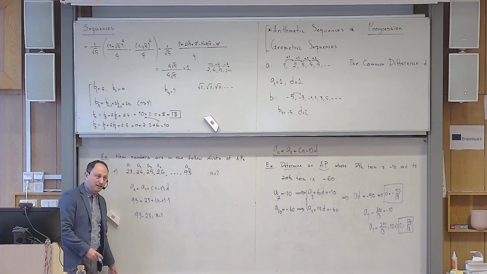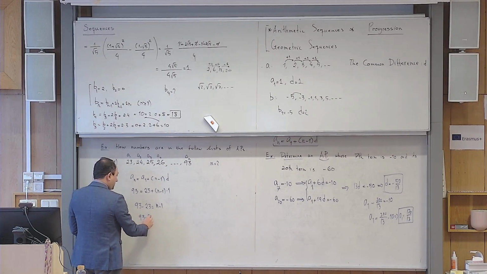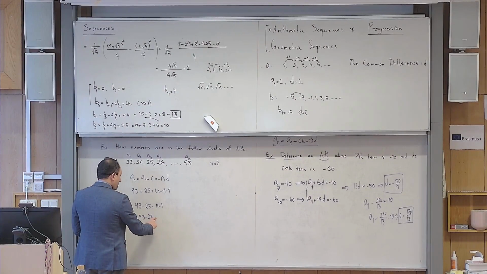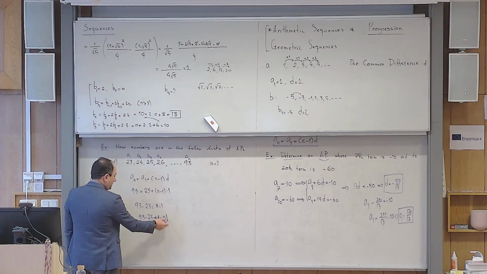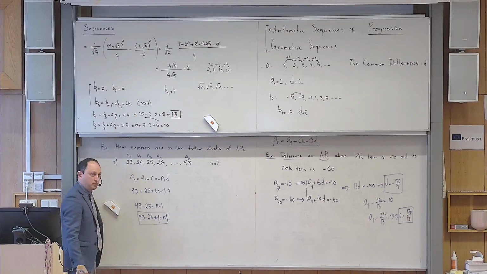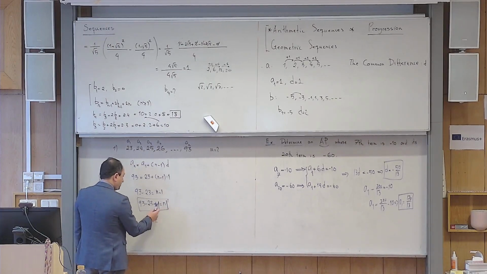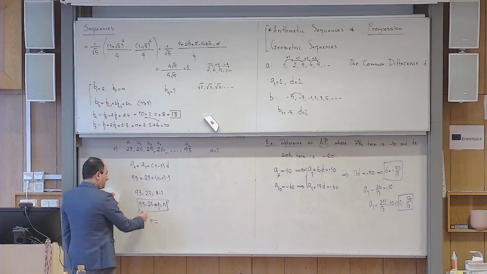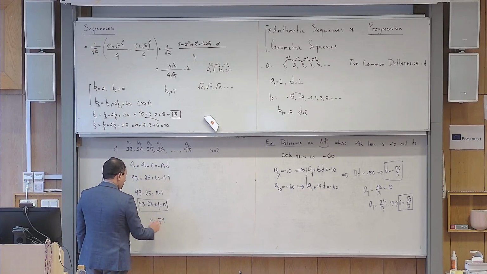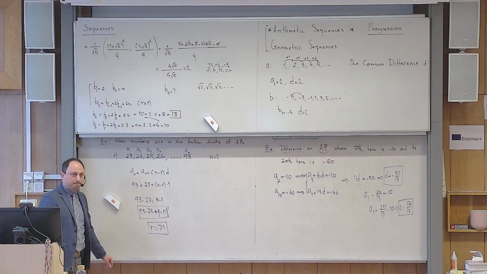But you want to find n. What does it mean? You have to move the minus 1 to the other side. So it becomes 93 minus 23 plus 1 is equal to n. So you see that's the reason. The n that you are interested in is not the last number minus the first number. It is the last number minus the first number plus 1. Of course, this is simple. I intentionally wrote it like this so that you understand your mistake. But then the answer is 71. So there are 71 numbers in my list. Is that right?